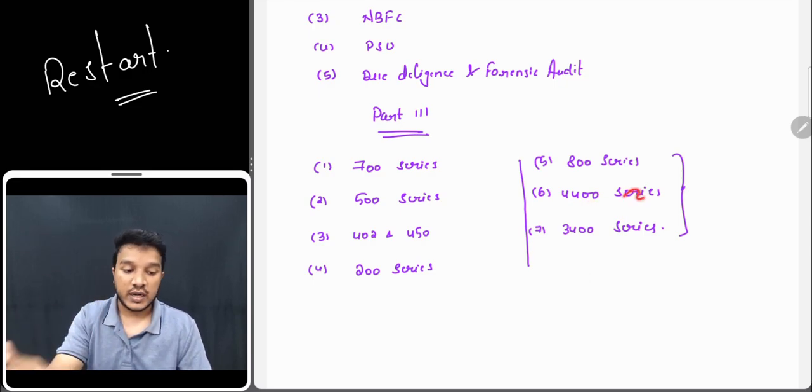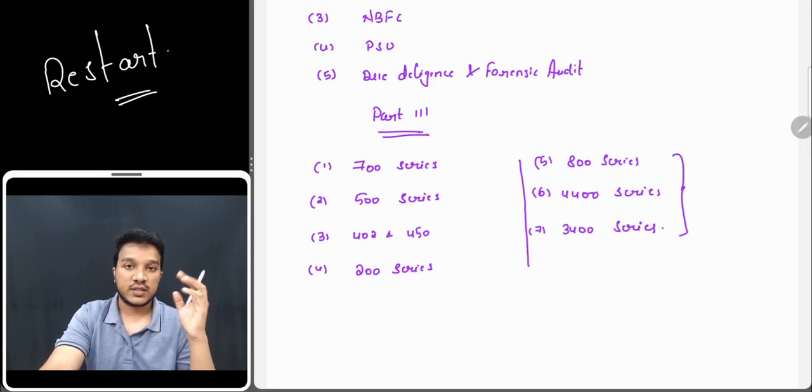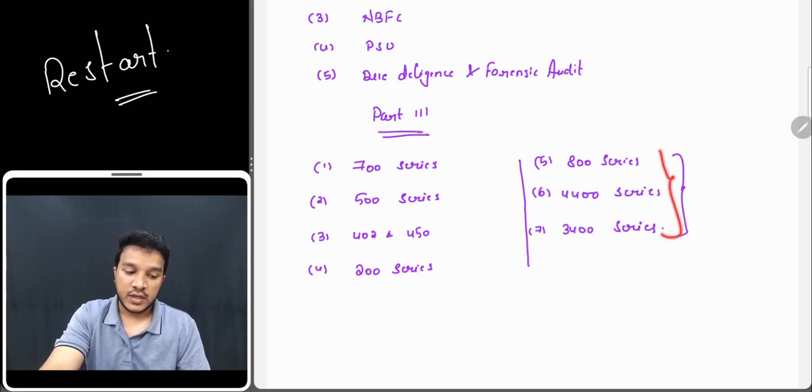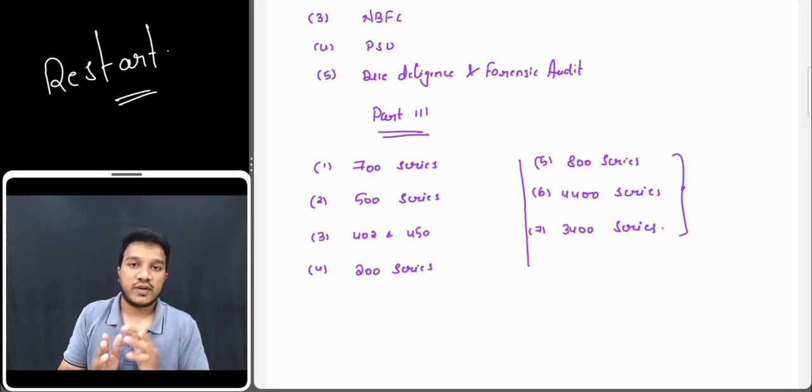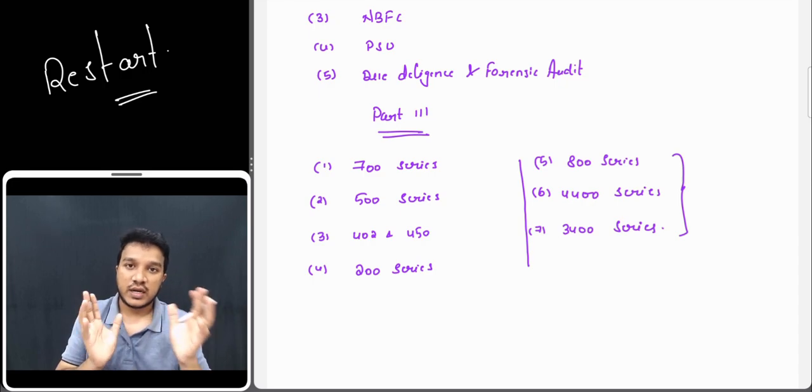Okay, so you are not leaving 4400 at any cost. And then 3400 series again. See, these are the new standards, these three. So ICA is asking questions from this. Okay, so give importance to these three standards. So I left 2400 because I felt that is vast and I did not complete it. But I did not leave these three. I was very much sure कि इसमें से अगर क्वेश्चन आया तो I am going to get marks in it. At least 4 marks का 2.5. तो 2.5, that was the goal.